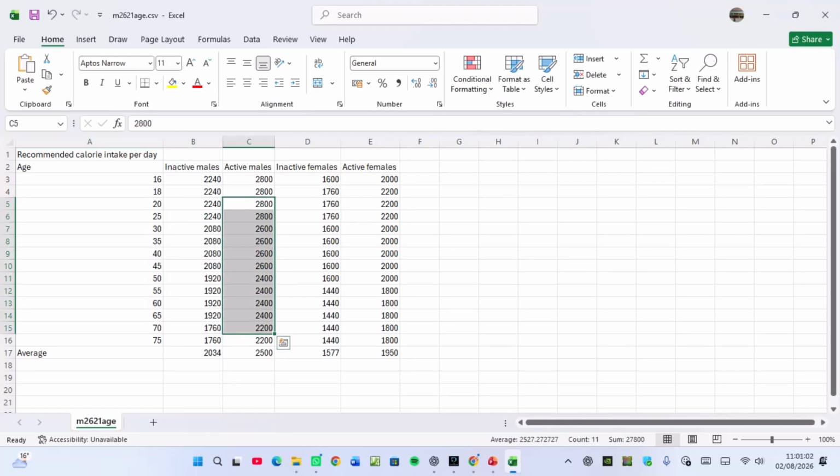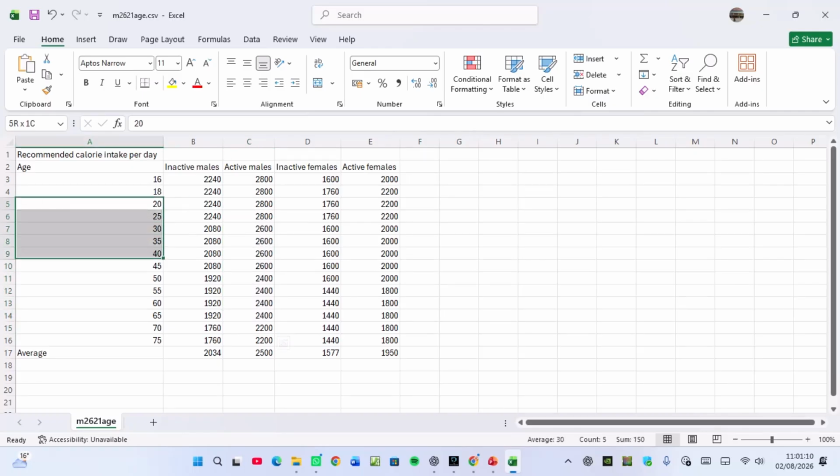So what I'll do, this column here will represent the x-axis. This one here, 20 to 70, x-axis. And then the active male and active female will be plotted on the y-axis. So I've already selected this one using the mouse. Now, to tell the computer that this one should go to the y-axis, this one I've selected will go to the x-axis, 20 to 70.